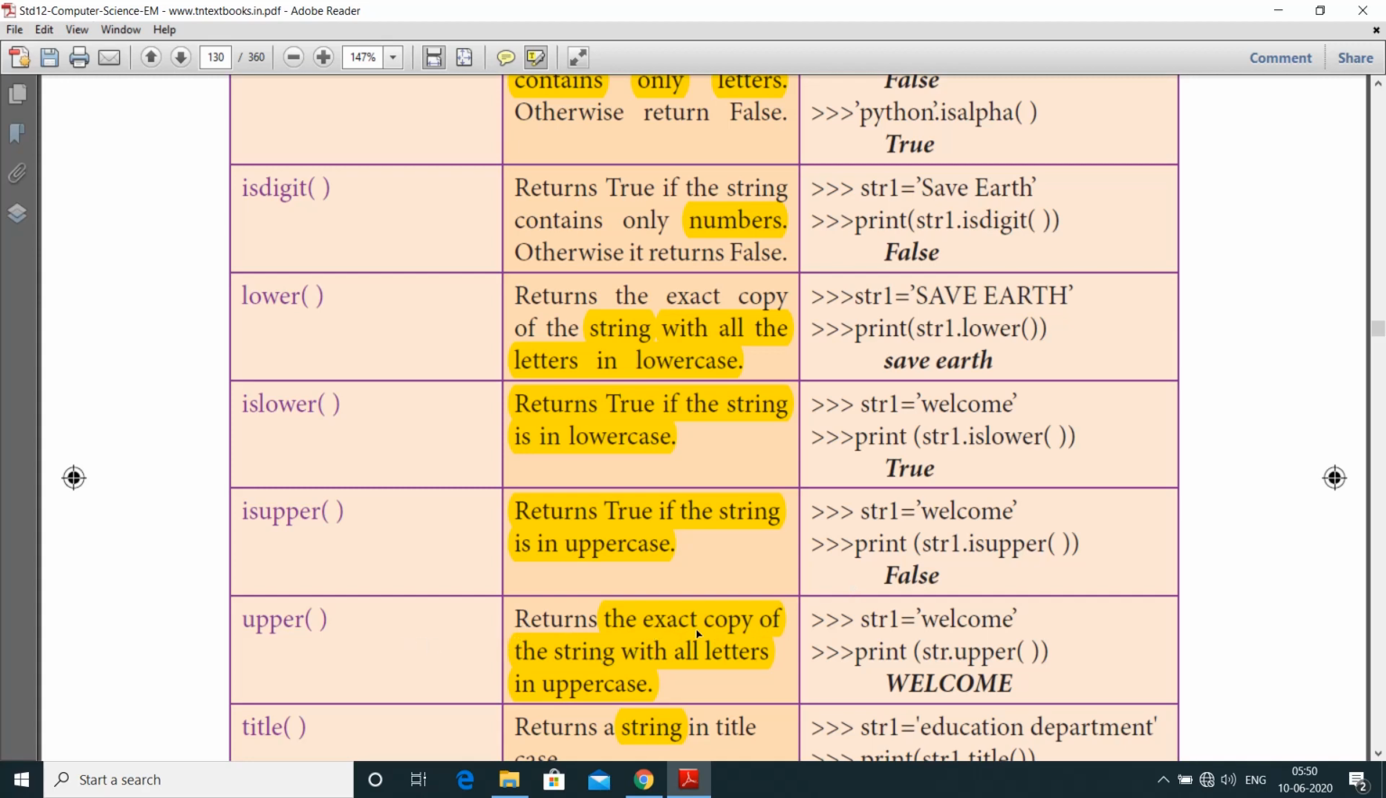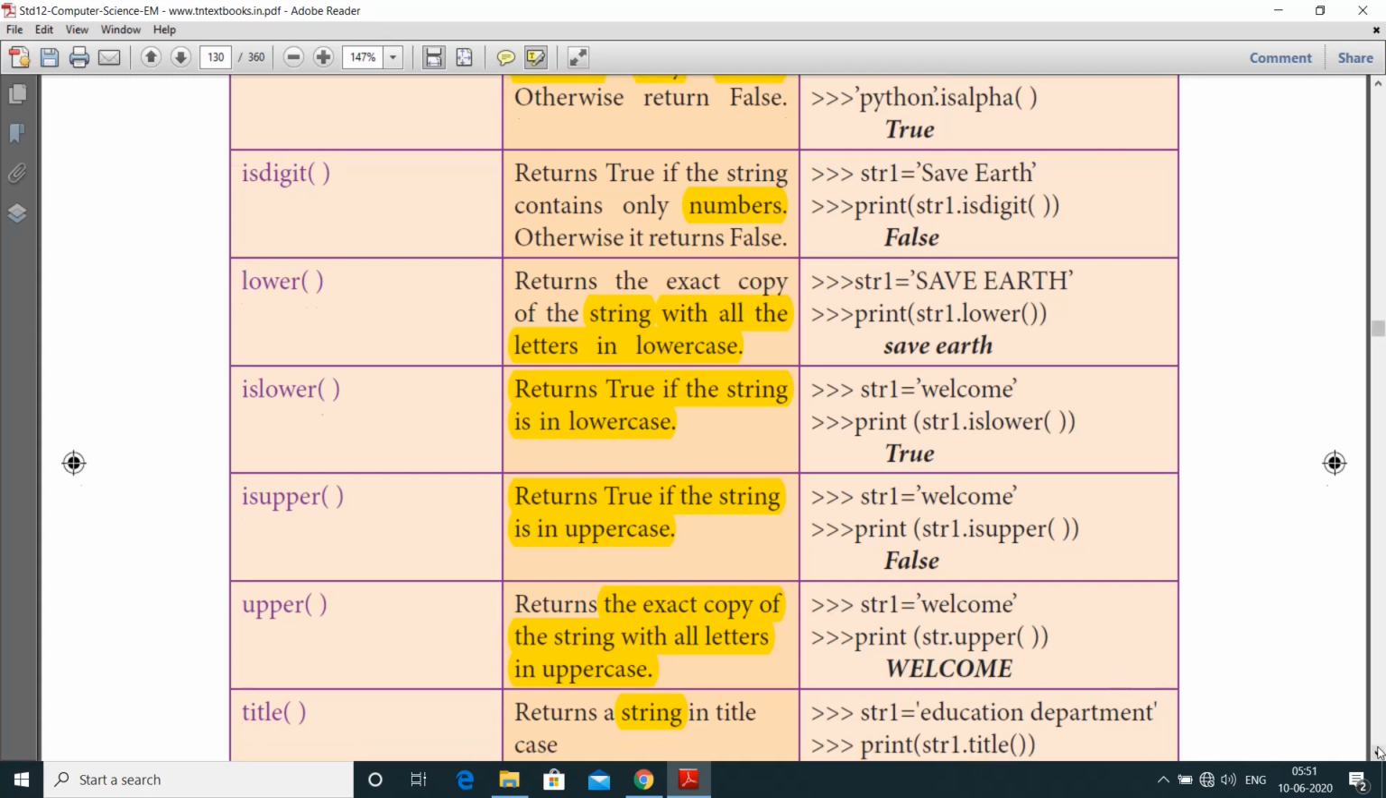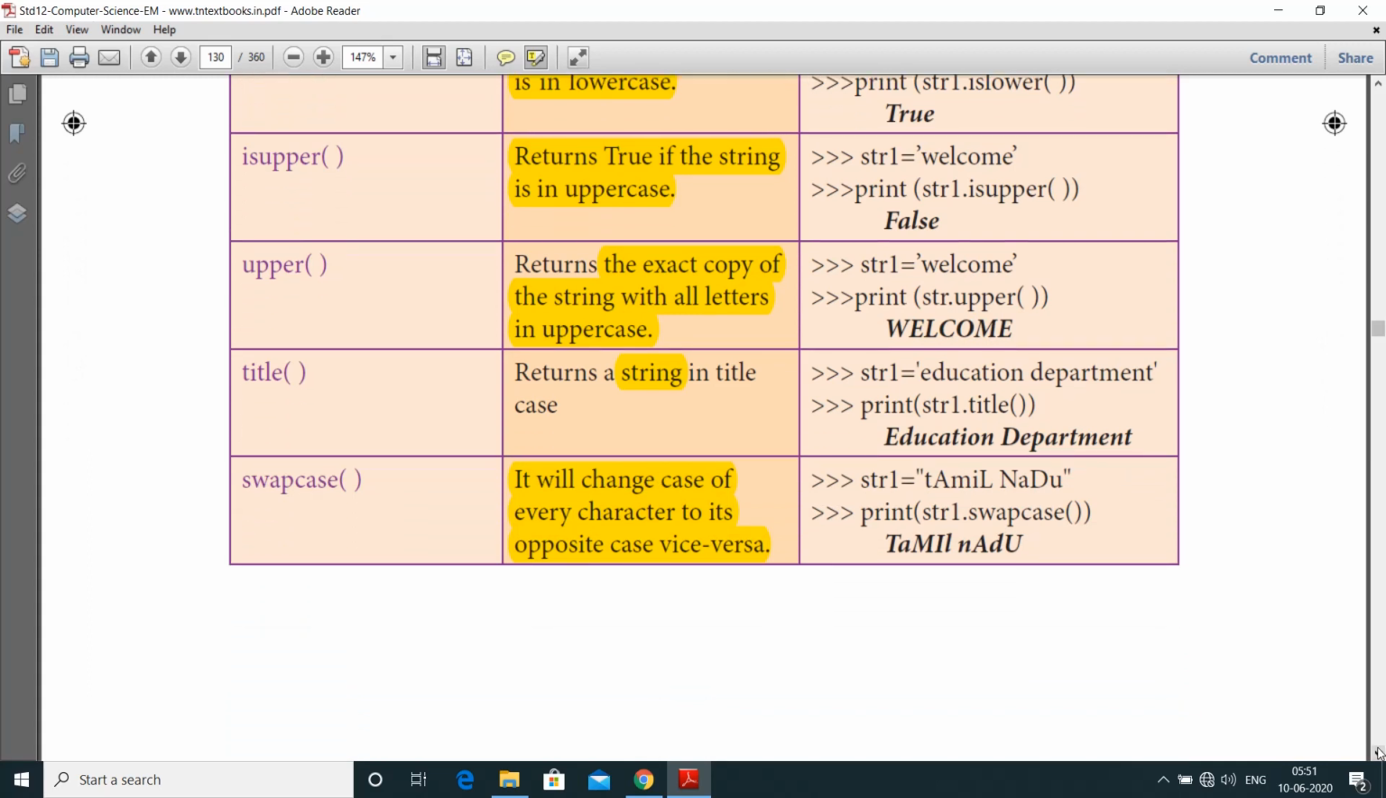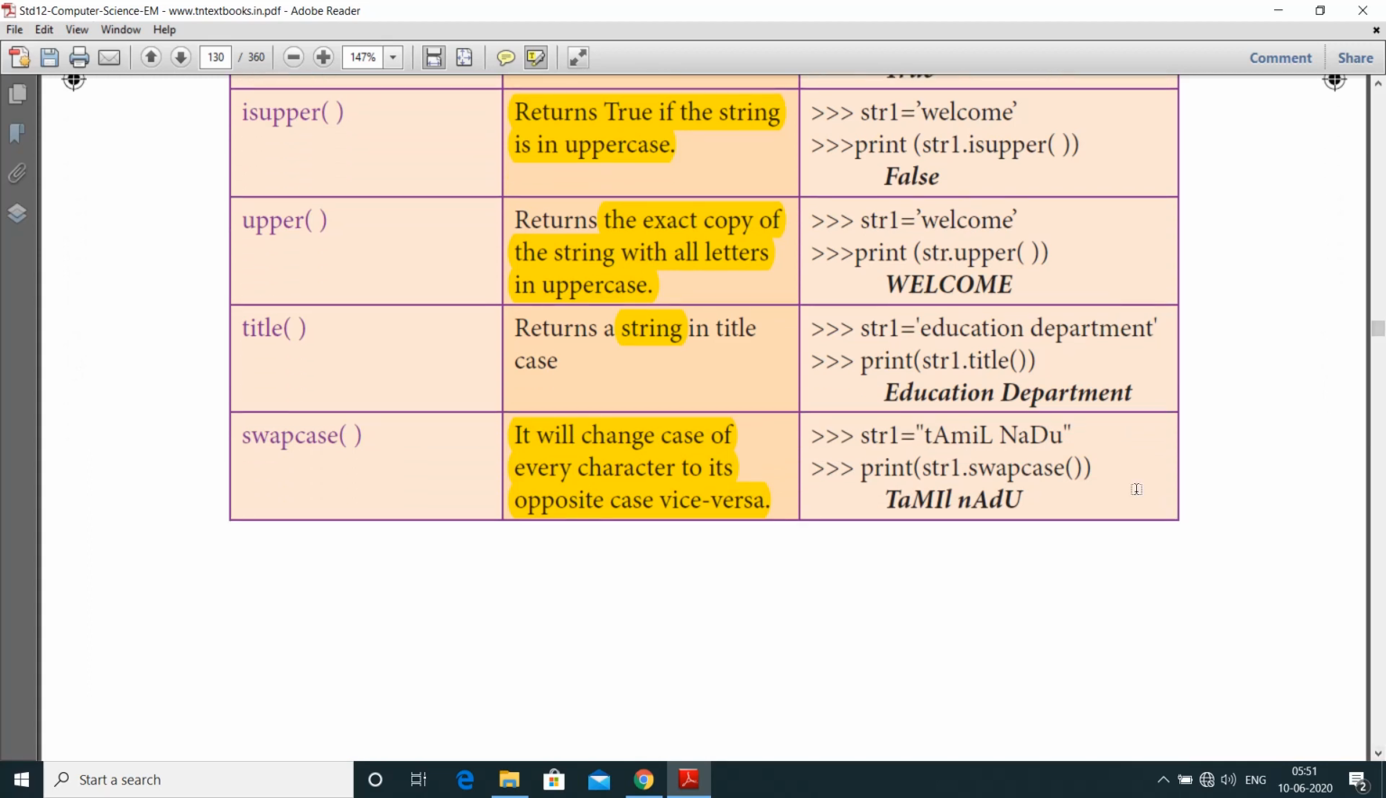The upper function returns an exact copy of the string with all the letters in upper case. str1 is equal to welcome, just print the upper case WELCOME. Next one is title, which returns a string in title case. So here, educational department, after applying this function, each word starting letter should be capitalized, so it should be printed as Educational Department in title case.